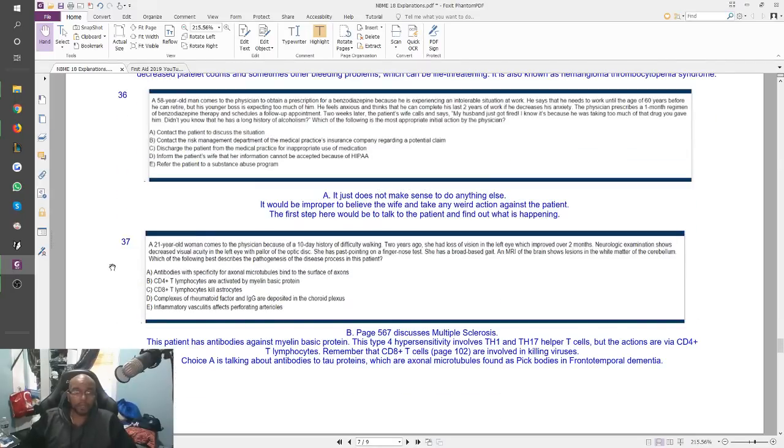36, a 58-year-old man comes to the physician to obtain a prescription for benzodiazepine because he's experiencing an intolerable situation at work. He says that he needs to work until the age of 60 years before he can retire, but his younger boss is expecting too much of him. He feels anxious and thinks that he can complete his last 2 years of work if he decreases his anxiety. The physician prescribes a 1-month regimen of benzodiazepine therapy and schedules a follow-up appointment. 2 weeks later, a very interesting question, some weird shit happens.